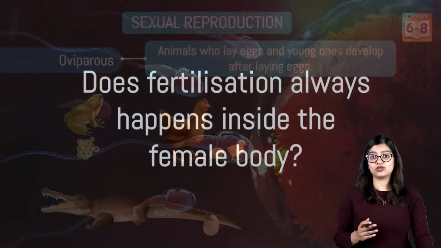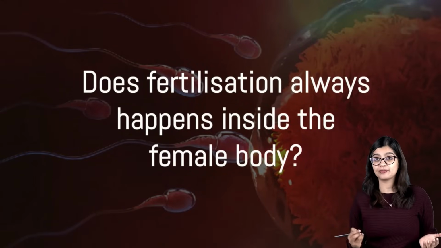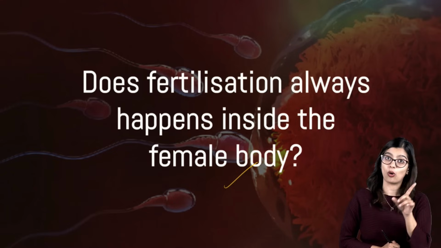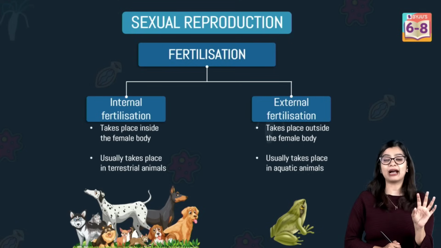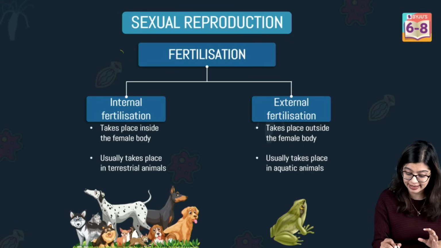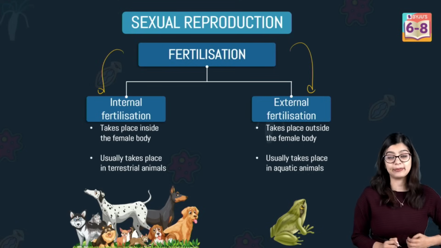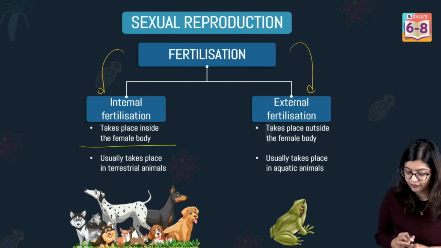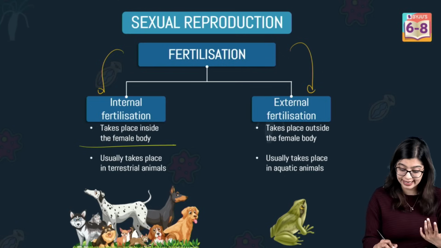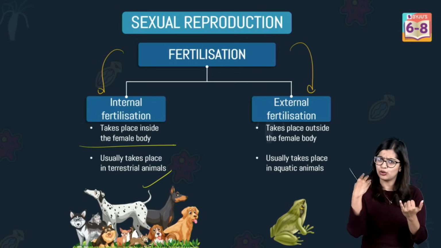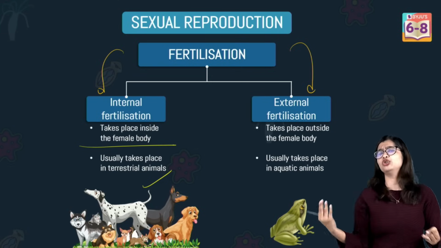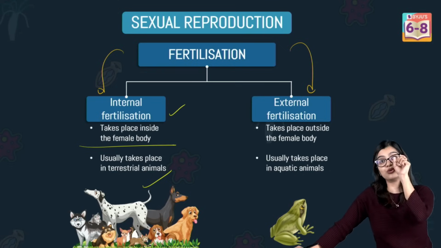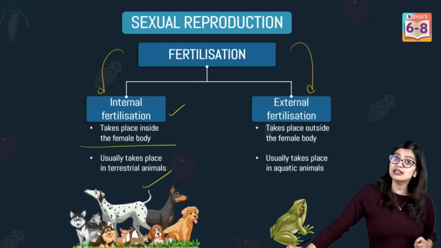Now, on the other hand, in the case of human beings, the process of fusion happened inside the female body. But does this mean that it will always happen inside the female body? As a matter of fact, no. Fertilization can either happen internally or externally. Internal fertilization is when it takes place inside the female body. So normally in the case of animals like hens, in the case of human beings, and most terrestrial animals, internal fertilization, or fusion of male and female gamete, happens within the mother's body.